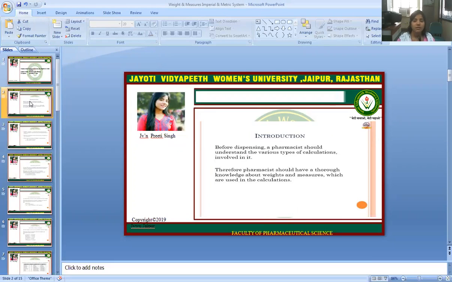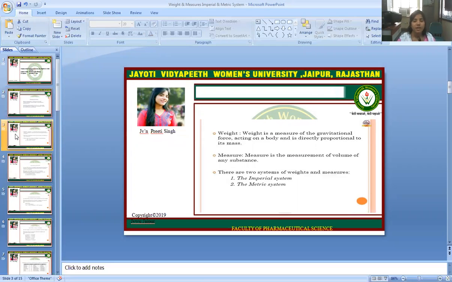Before dispensing, a pharmacist should understand the various types of calculations involved in it. Therefore, a pharmacist should have a thorough knowledge of the weights and measures used in calculation. Weight is a measure of the gravitational force acting on a body and is directly proportional to its mass. Measure is the measurement of volume of any substance. There are two systems of weights and measures: the imperial system and the metric system.